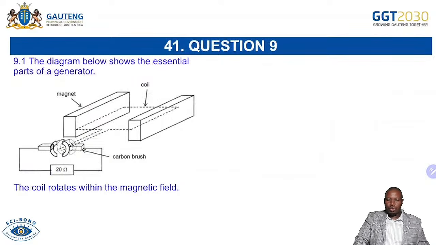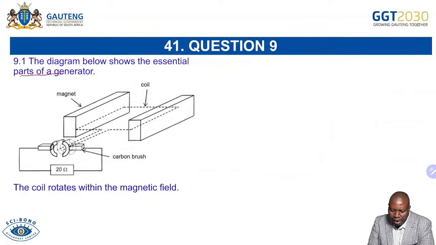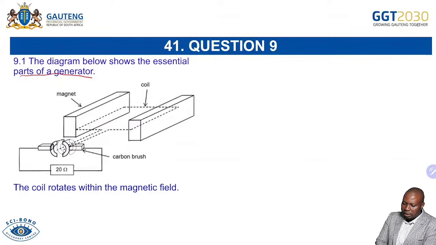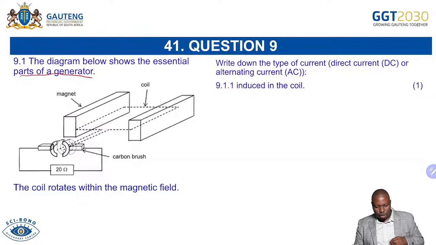Our last two questions to go now is to say, question 9, we'll talk about motors and generators. They are saying now, the diagram below shows the essential parts of a generator. I think you know now already all this. The coil rotates within the magnetic field. So you're having the coil, and they're saying it rotates within the magnetic field. Write down the type of current, direct current or AC current. So your answer is either you're saying direct current or AC current. Okay? Induced in the coil.